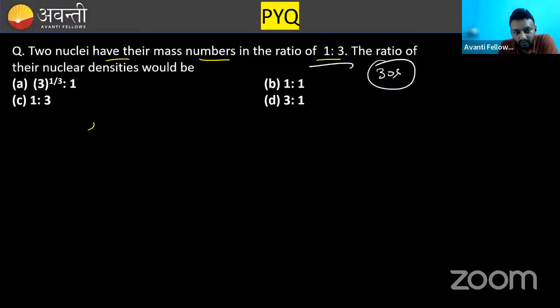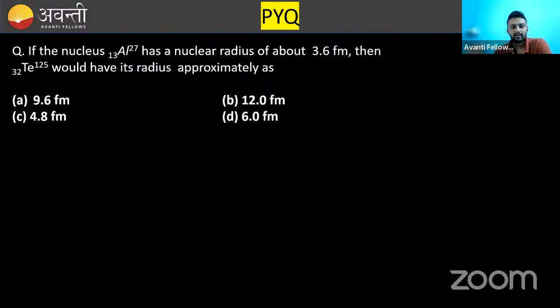I told you nuclear density is a constant. If it is constant, then nuclear density will remain the same. Whatever be the ratio of their mass numbers, the nuclear density will remain the same. That is 1:1. Clear? Moving further for the next question.